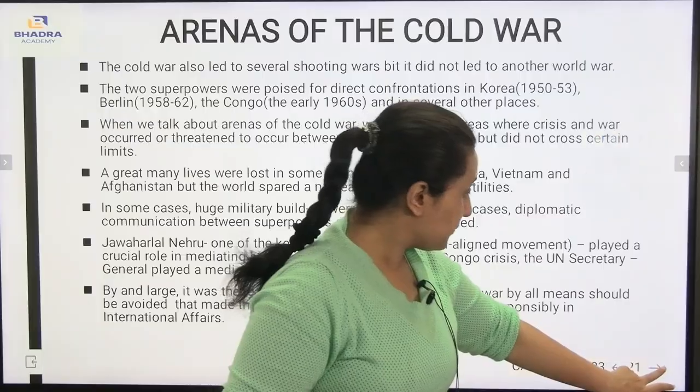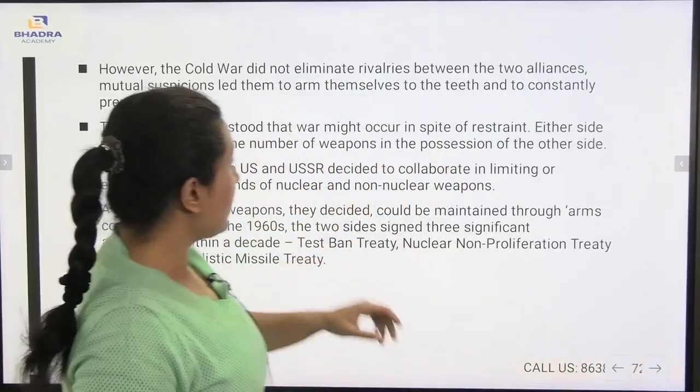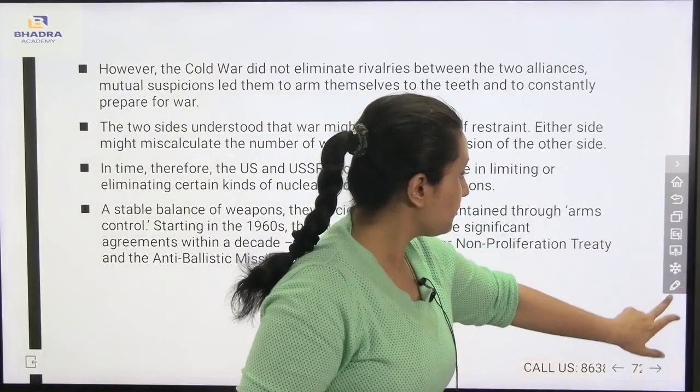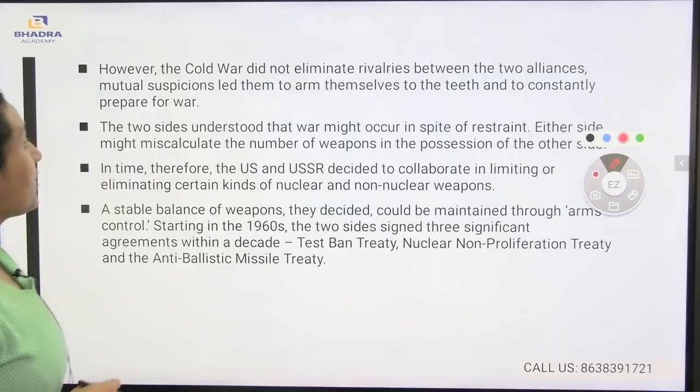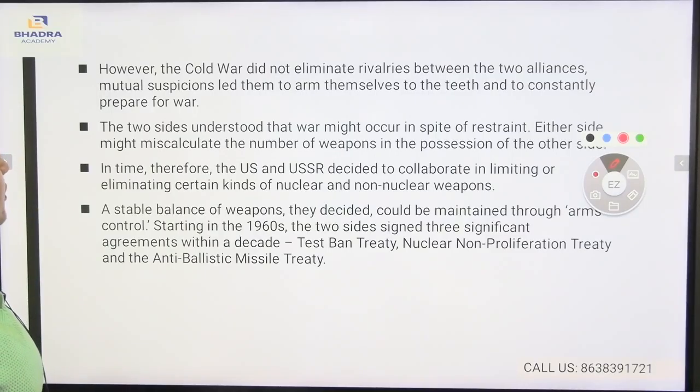Now let's go to another discussion regarding this: the Cold War did not eliminate rivalries between the two alliances. Mutual suspicions led them to arm themselves to the teeth and to constantly prepare for war.